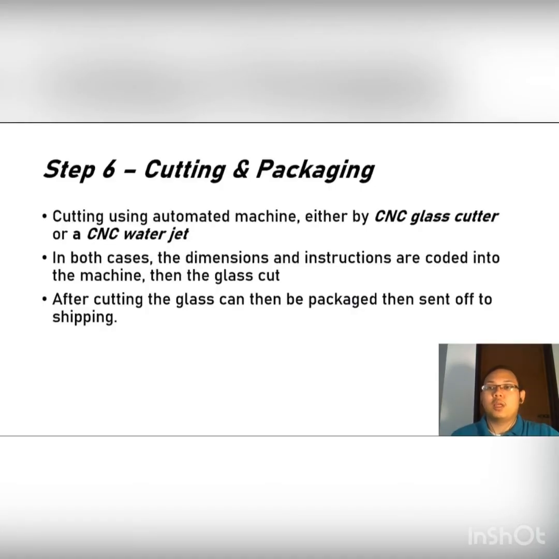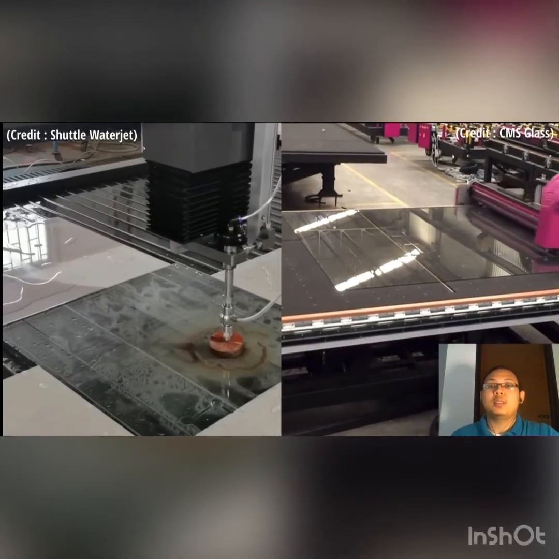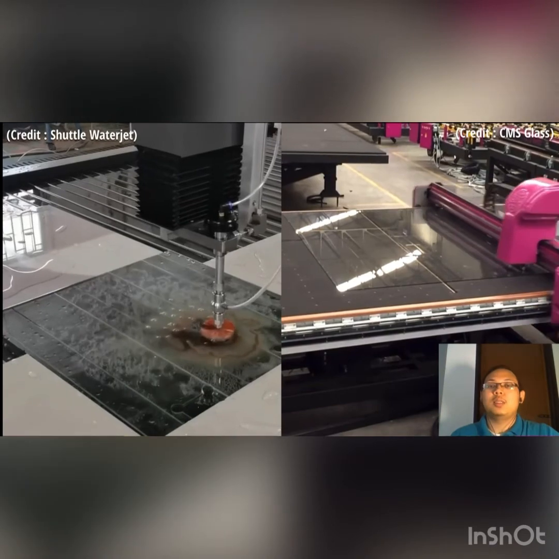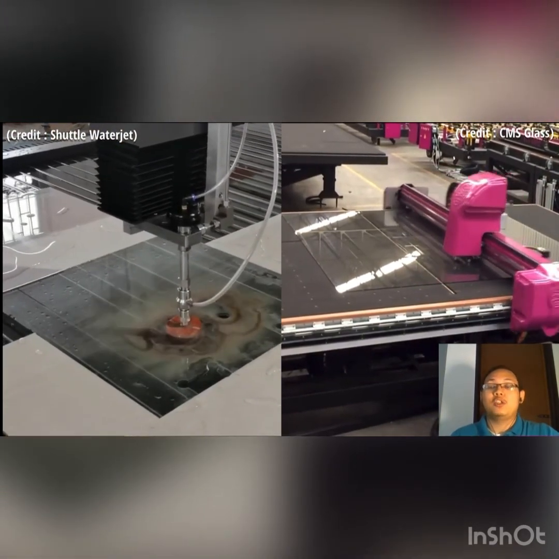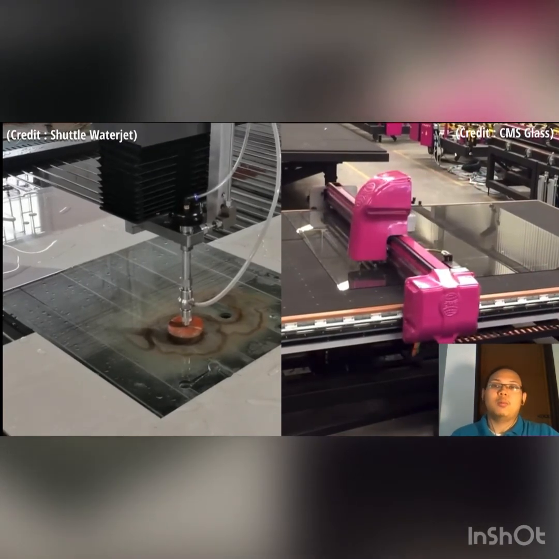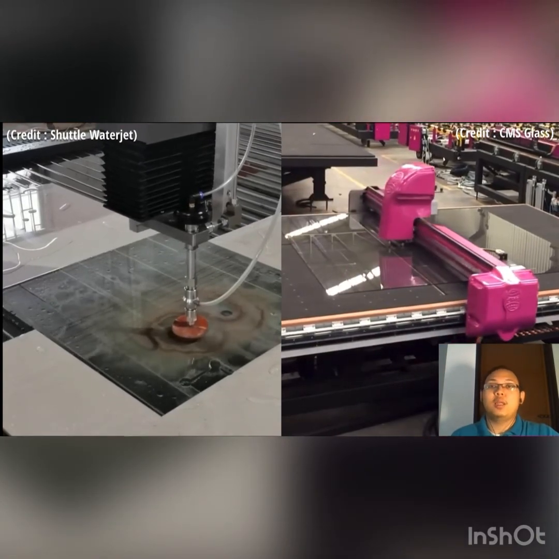The last stage of manufacturing, stage 6, is the cutting and packaging. This step is typically only seen for the glass sheets. Nowadays, most of the cutting is automated. Although the glass is safer to handle thanks to the annealing process, it is still cumbersome and requires a high amount of skill. The glass can be cut in two ways, a CNC glass cutter or a CNC water jet. Since both of these machines are CNC, the dimension and instruction will be coded into the machine and the cutting process is done automatically. The now cut to size glass can then be packaged safely and sent to shipping.